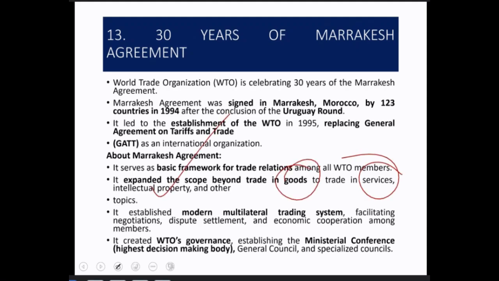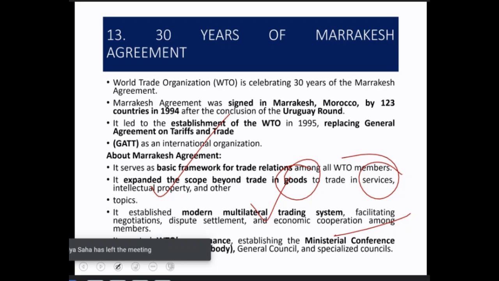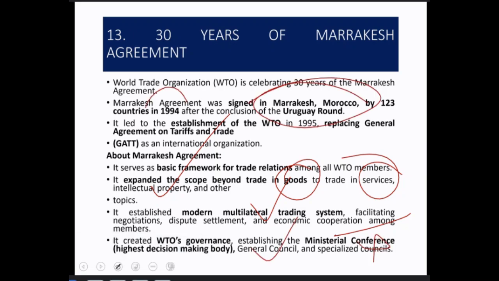Okay, it established the modern multilateral trading system. These are general statements, not so important. It created the WTO's governance, establishing the Ministerial Conference. Of course, this is not so important. The most important point here is, when was the Marrakesh Agreement signed? It was in 1994. Between how many countries?